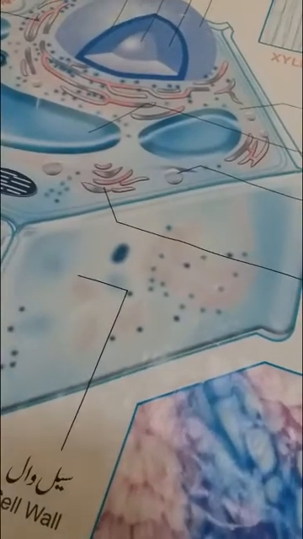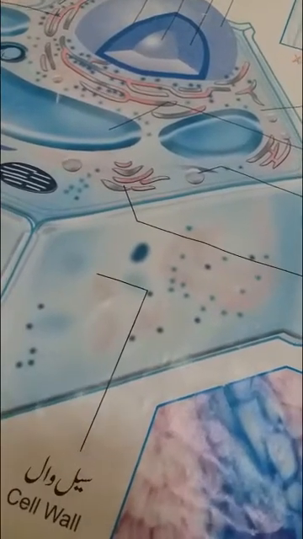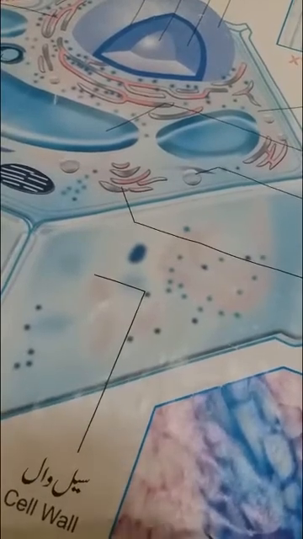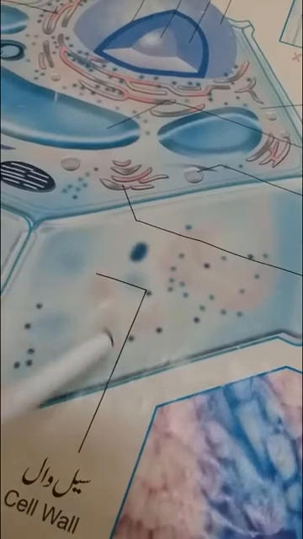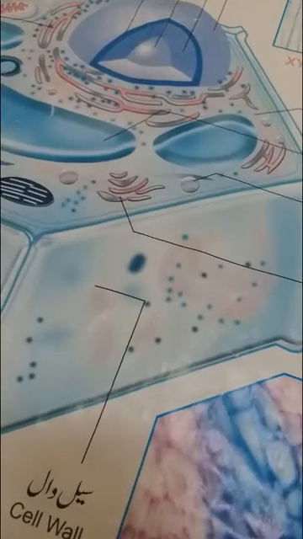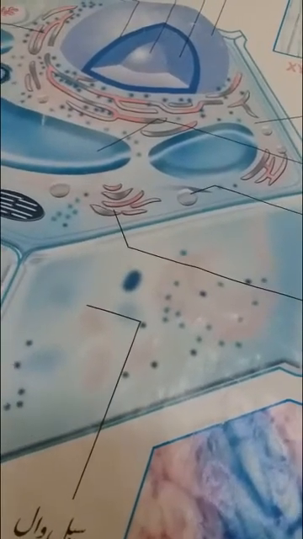Now the second topic is the cell wall. Each cell has many parts or components. The first component of a plant cell is the cell wall. It was discovered by Robert Hooke in 1665.